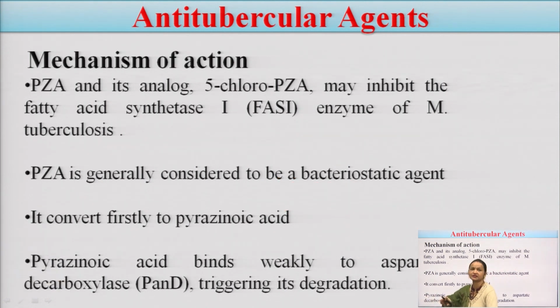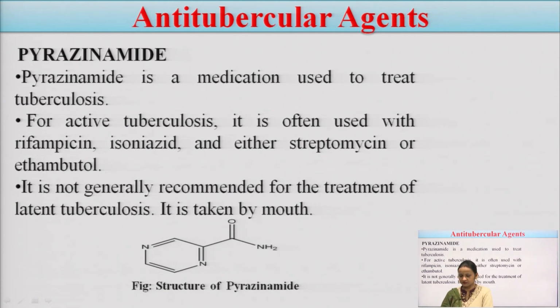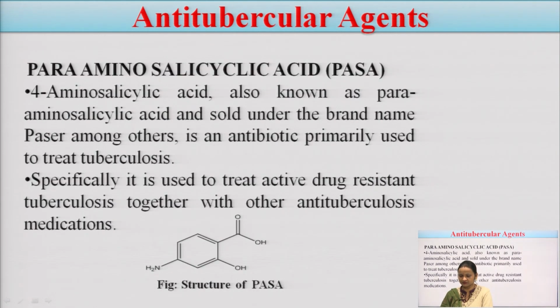This is the main action of pyrazinamide. We have seen its structure, we have seen what type of mechanism it has. Now, para-amino-salicylic acid, another very important drug. It is also known as 4-amino-salicylic acid or para-amino-salicylic acid. It is sold under the brand name of Pacer, among others.